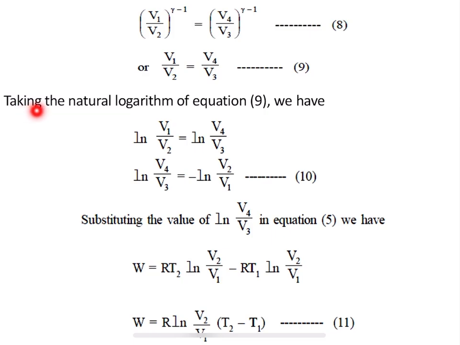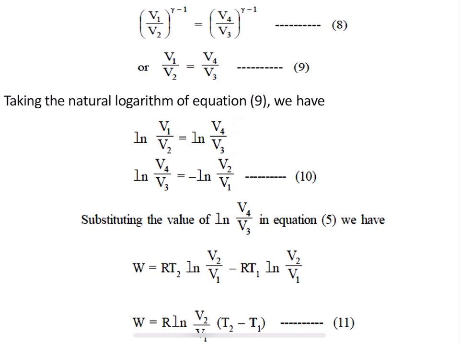And the next step is taking the natural logarithm of equation 9. For this equation 9, I am applying the natural logarithm, so ln is introduced here. ln V1 divided by V2 will be equal to ln V4 divided by V3. Okay, and I am rearranging this equation.